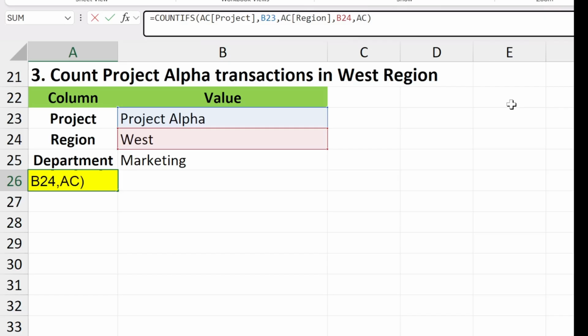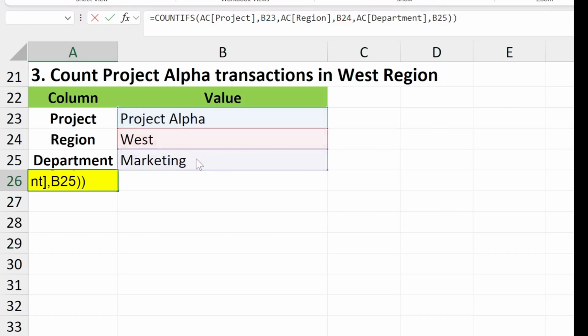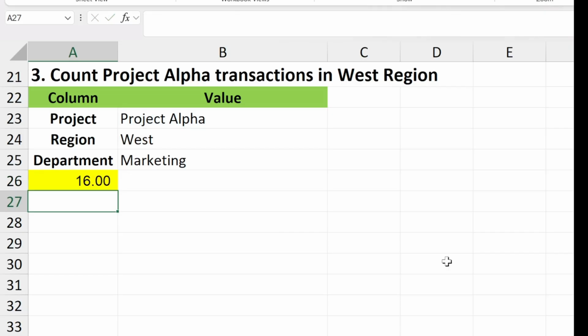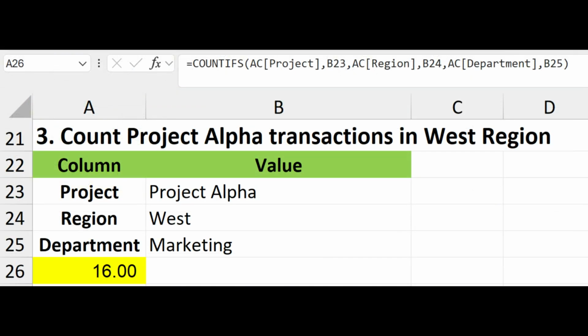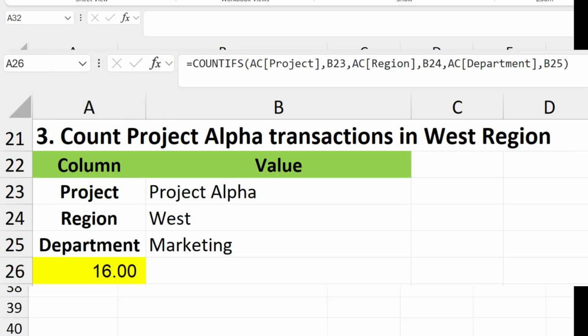Select the COUNTIFS formula cell and go to the formula bar. After the last criteria, type a comma. Type AC department to define the next criteria range, then type another comma and select B25 for the value marketing. Press Enter. Excel now filters rows where project equals Project Alpha, region equals West, and department equals marketing, and then counts how many rows match all three conditions.